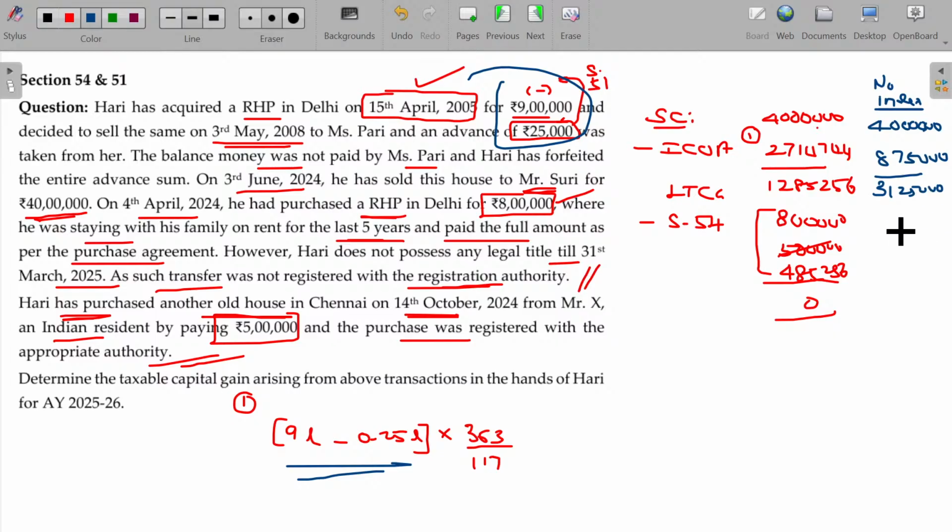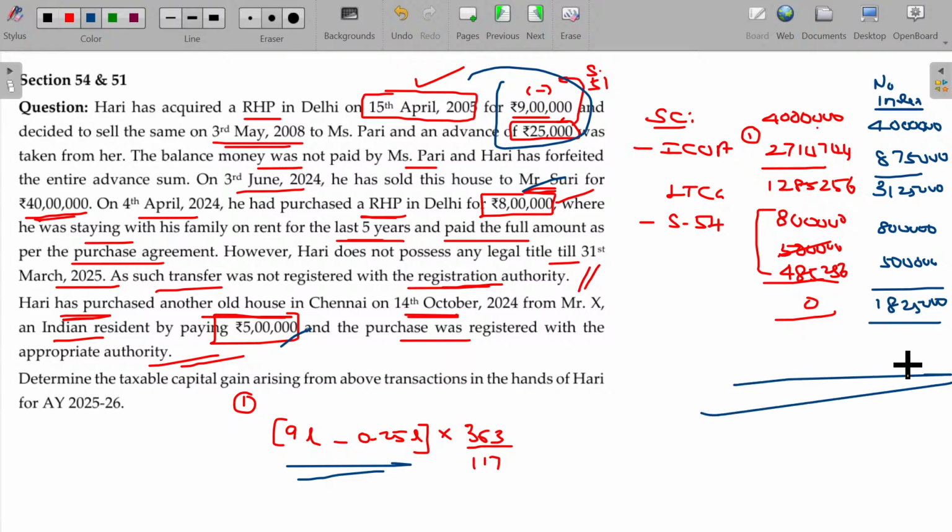How much can you claim as deductions? 8 lakhs and 5 lakhs, 50 lakhs you can claim as deduction. If you subtract both, what is the taxable amount? 18 lakhs 25,000. As per your option, you can go either with indexation or without indexation. You can calculate both methods, and whichever method is more beneficial to the assessee, you can choose that one. Is that clear? Hope now you'll be able to understand.